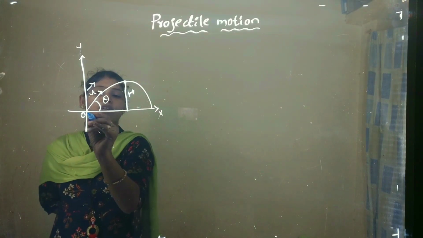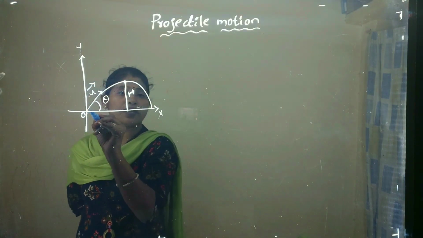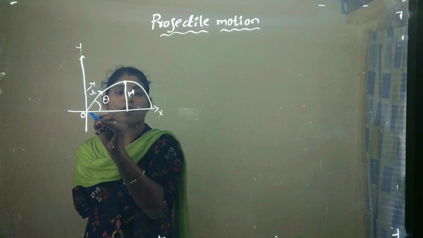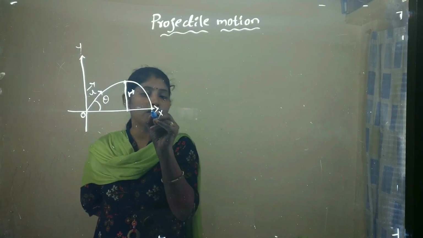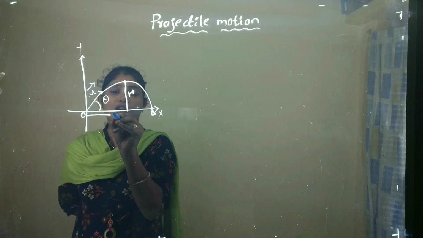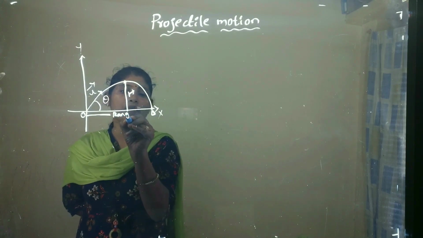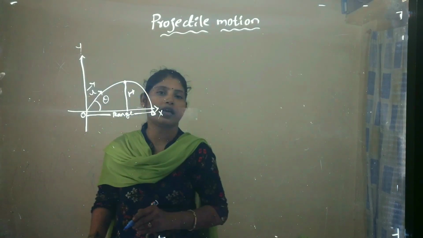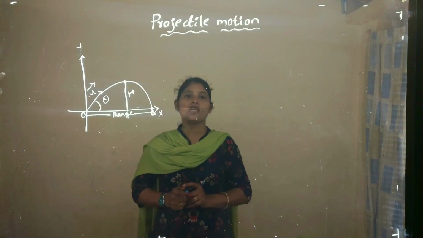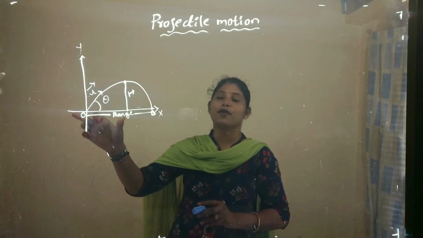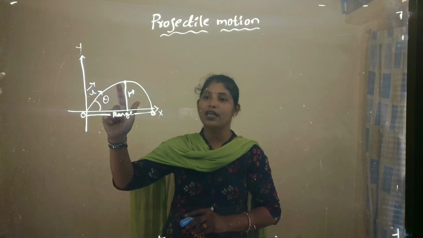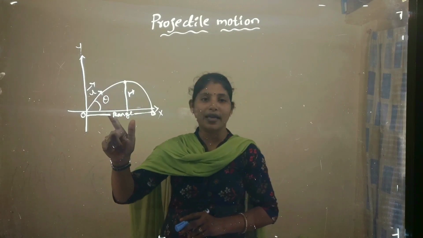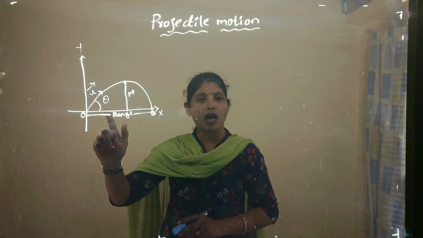The distance between the origin, the reference point of the projectile, and where the projectile hits the horizontal plane is considered the range of the projectile. Clear? So when the projectile is projected, it has the initial velocity u and makes an angle theta with the horizontal plane.